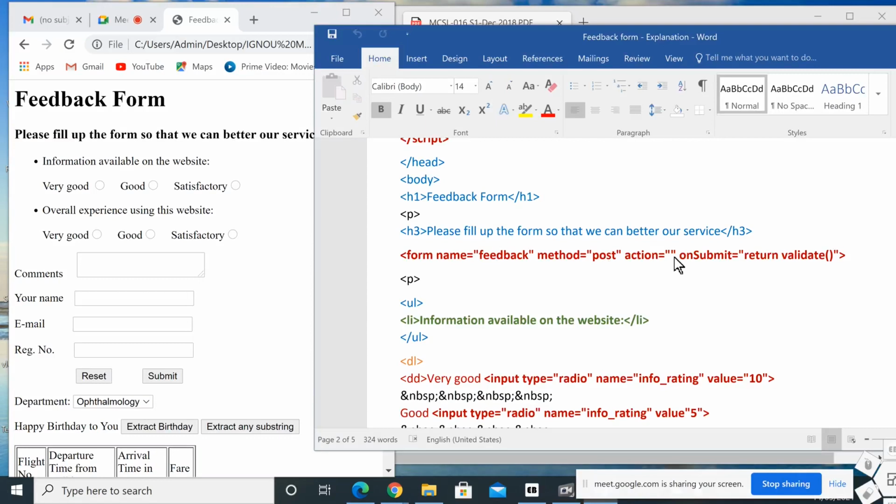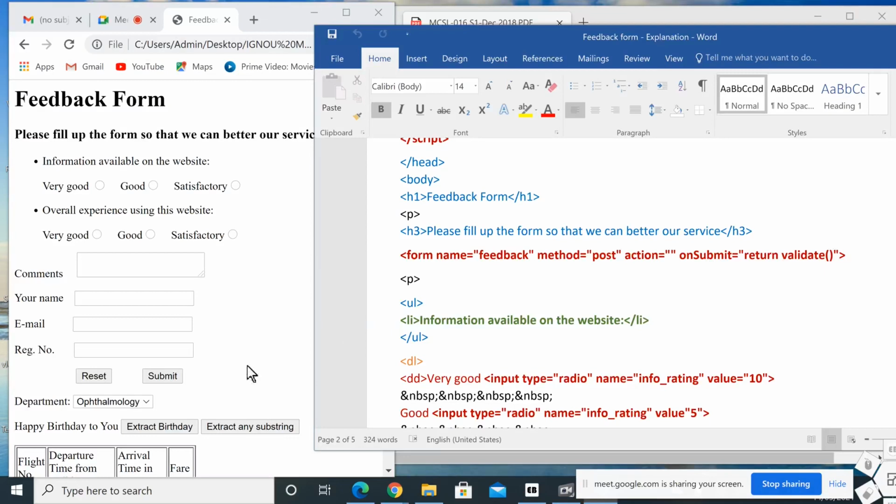Here we are not using any type of actions. If you want to send it to an email, then you can use this action with an email address or XML code or anything else, or if you want to save that into a database, that's the backend part where we are saving this data. Here we are not saving the data.